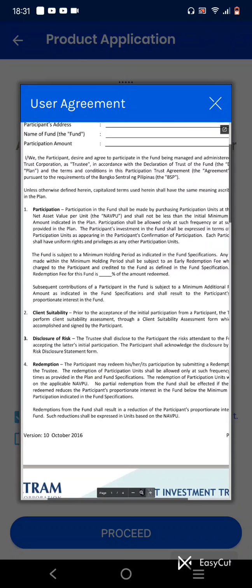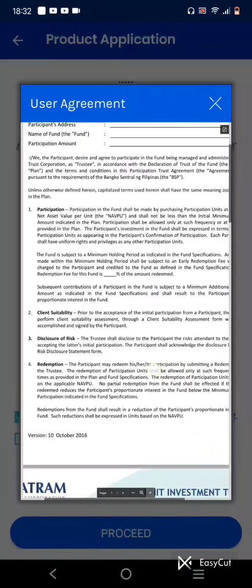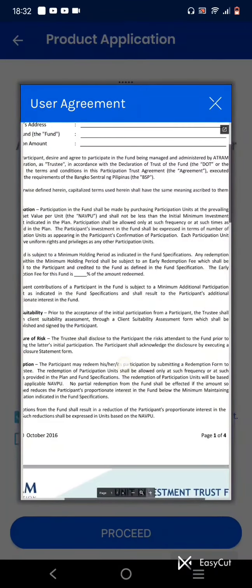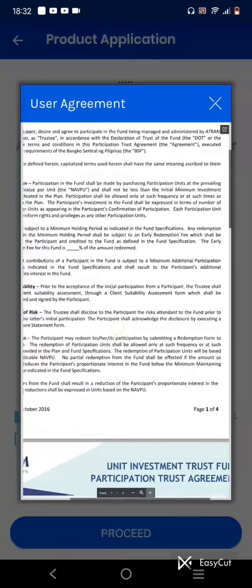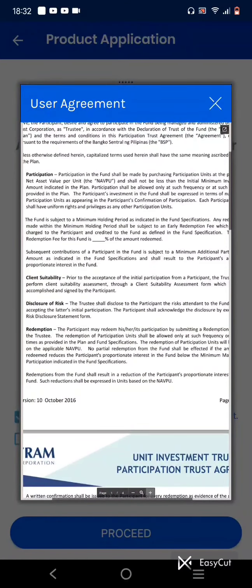So we don't know yet the percentage of the redemption fee. Subsequent contributions of the participant in the fund are subject to the minimum additional participation amount as indicated in the fund specifications and shall result in the participant's additional proportionate interest in the fund. Then go to the second term.